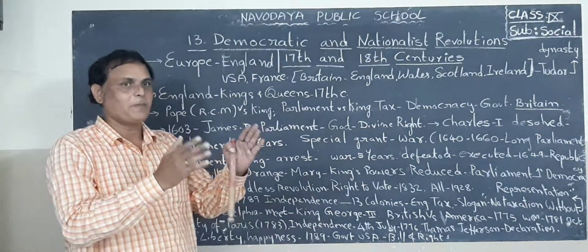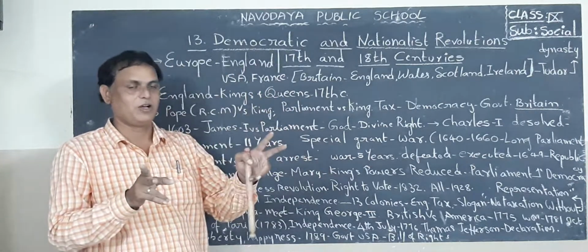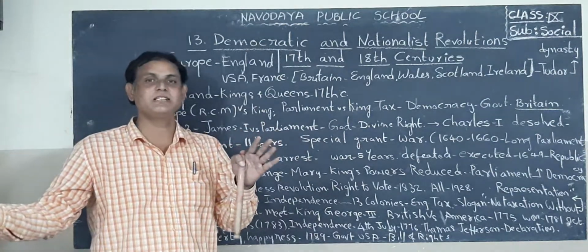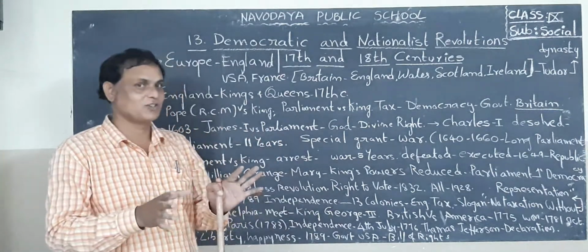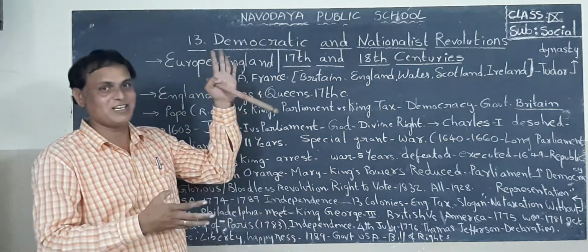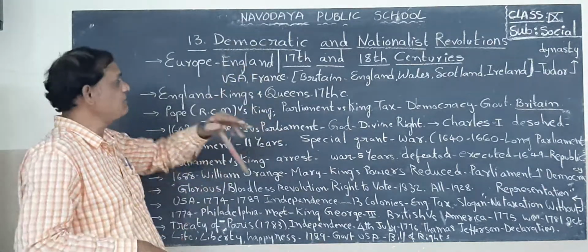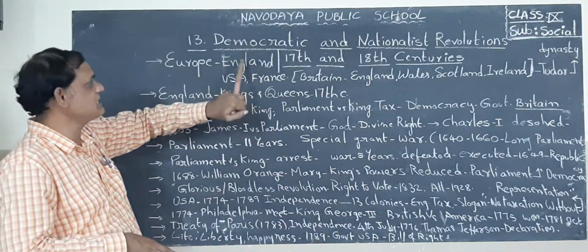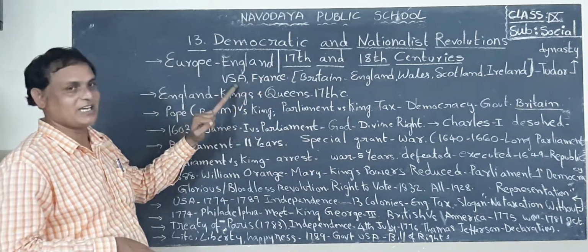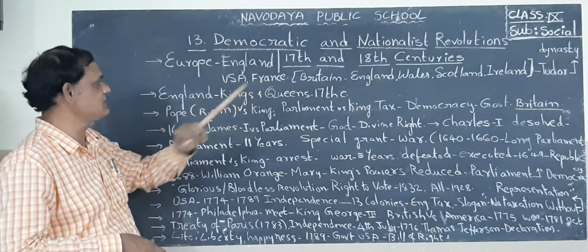But here, Parliament means the President of India, Lok Sabha, and Rajya Sabha. These members are all elected by the people, which means people have the right. So it was adopted from other countries after our independence. It started for the first time in England, France, and USA. Now let us discuss these countries in detail.